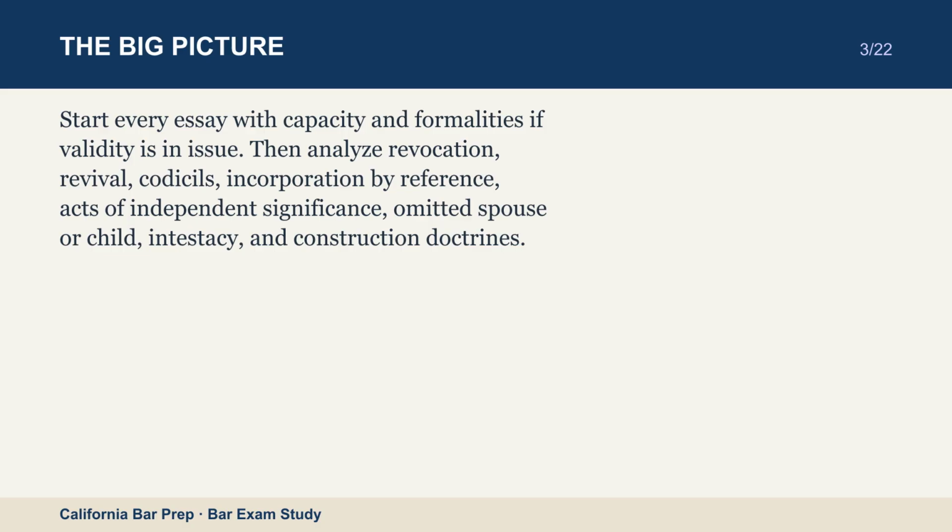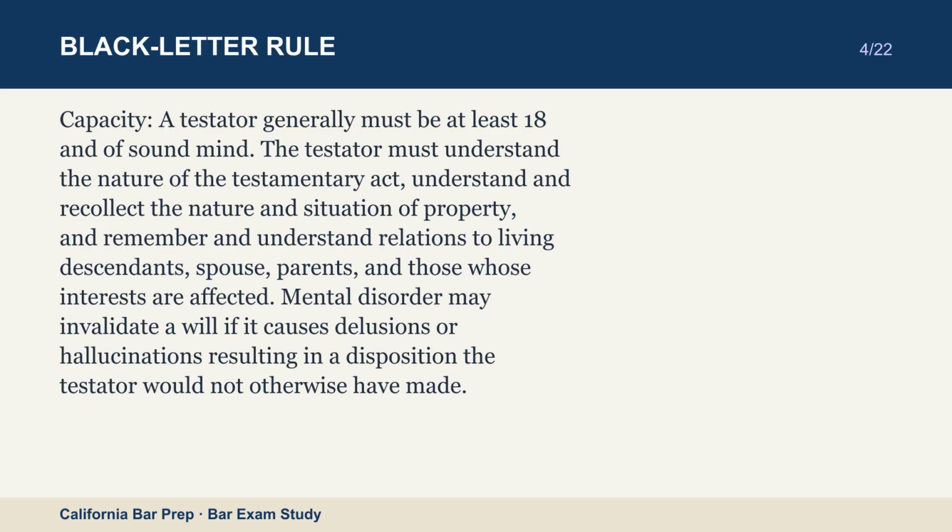Capacity. A testator generally must be at least 18 and of sound mind. The testator must understand the nature of the testamentary act, understand and recollect the nature and situation of property, and remember and understand relations to living descendants, spouse, parents, and those whose interests are affected. Mental disorder may invalidate a will if it causes delusions or hallucinations resulting in a disposition the testator would not otherwise have made.